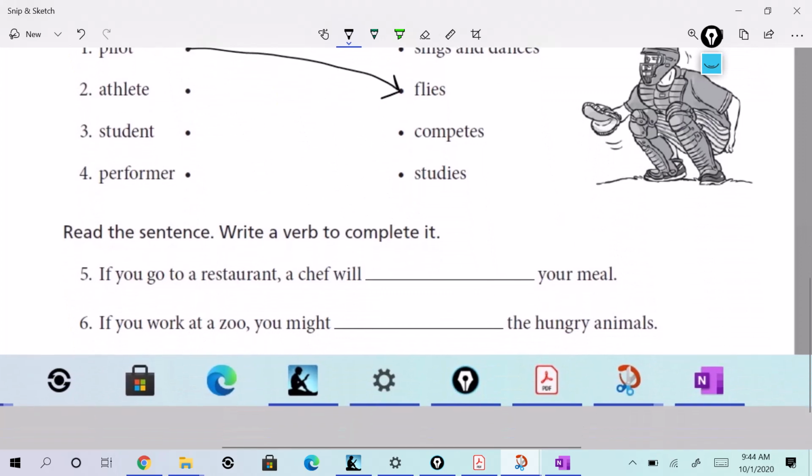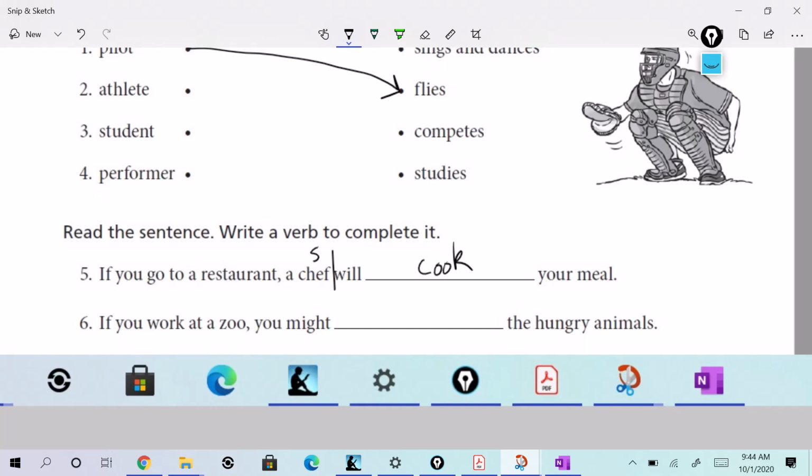All right. Next, read the sentence, write a verb to complete it. If you go to a restaurant, a chef, a chef is the subject, will, I don't know, cook your meal.